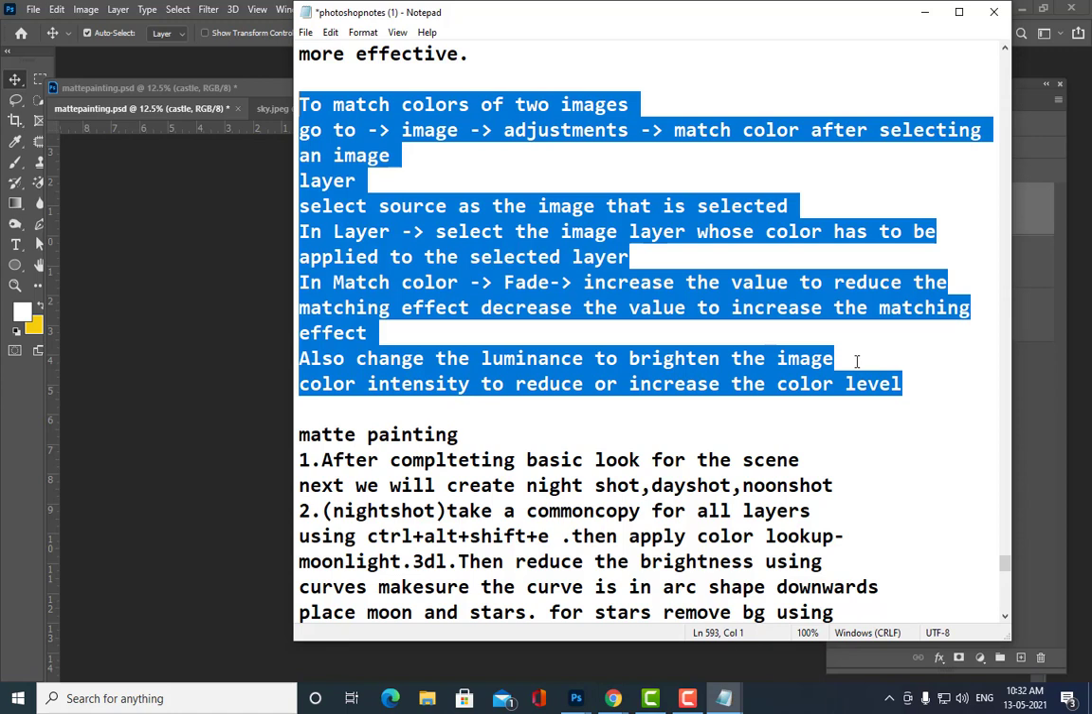So now we will see what is this match color. So we are going to use something called match color. This is an adjustment actually. Okay. By using this adjustment match color, we are going to match two different images, the colors of two different images, and then show them as if they are part of a single image. Okay. So that is what is our idea here.